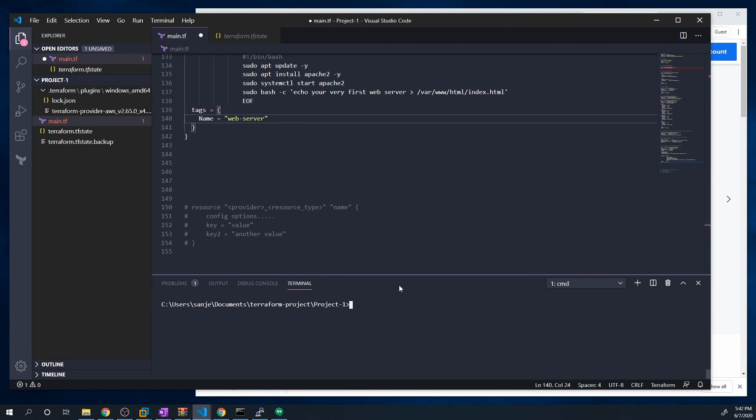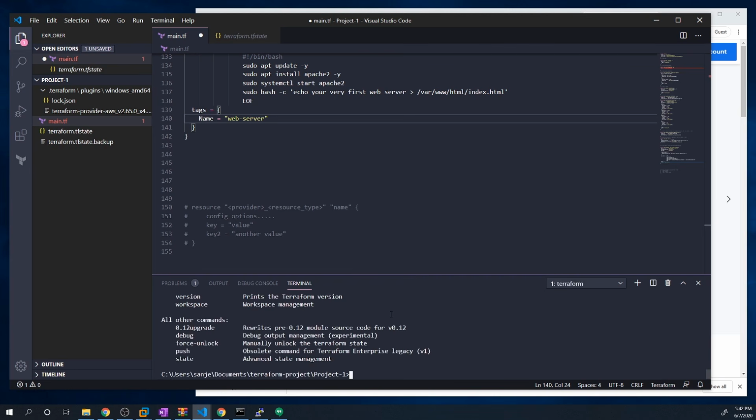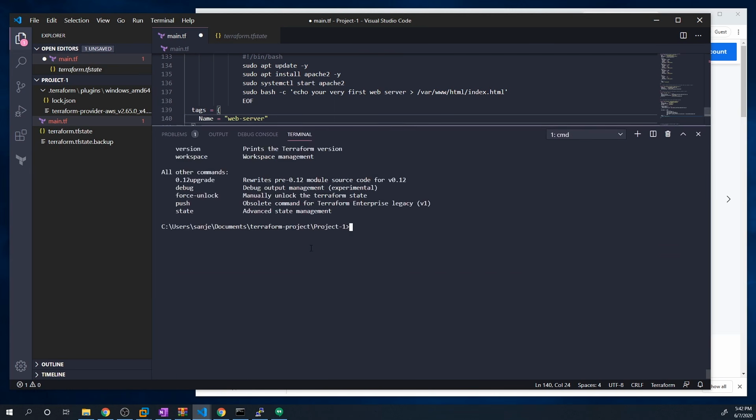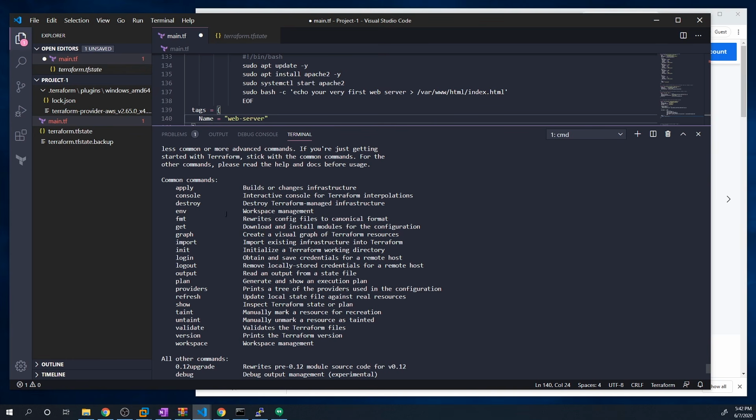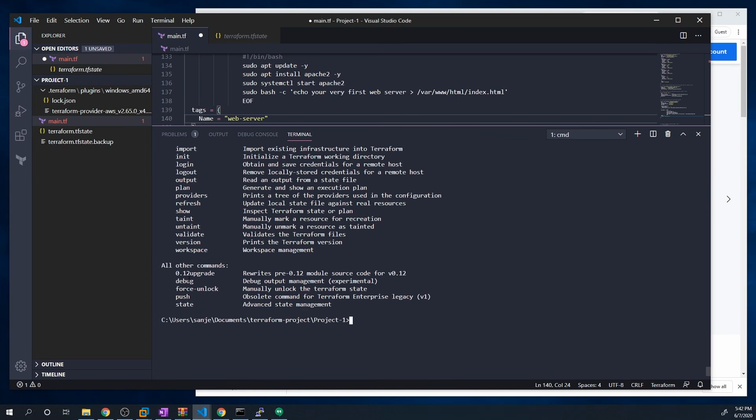The first command that I want to show you guys is terraform state list. By the way, if you don't know what commands to run, I always just start off with terraform and hit enter, and you'll see that the command line will help you with the different commands that are available. So these are all the options that we have. Right now I want to focus on the state subcommand. Oh, it's down here. The terraform state subcommand.